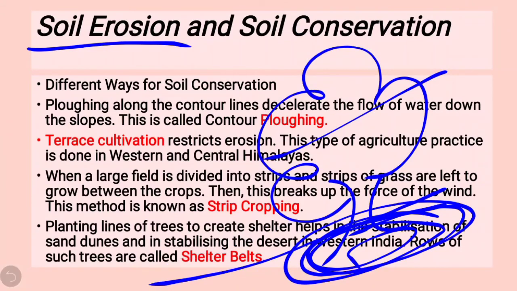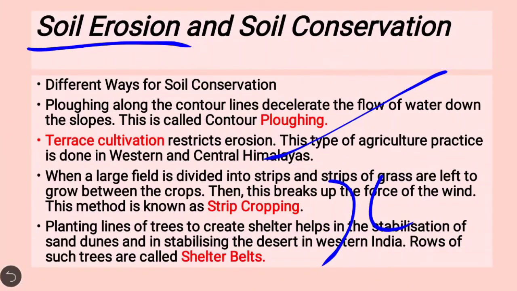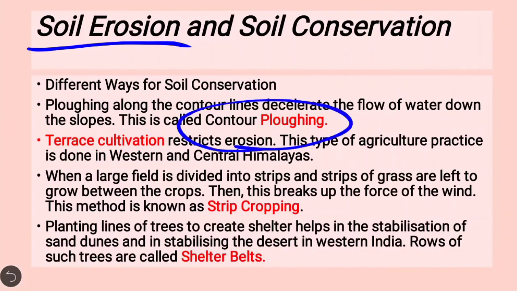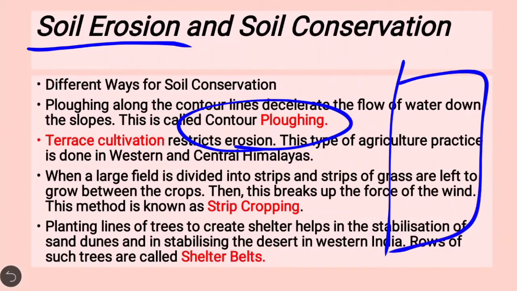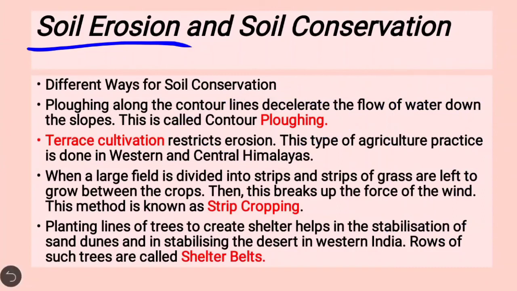If the soil is eroding from one area and moving to another area, then it is a process of soil erosion. There are some methods given for how we can do soil conservation. For example, the first is plowing along the contour lines, which decelerates the flow of water down the slope. This is called contour plowing. If you have a farm, you can make contours and do the farming there, so definitely it will reduce the flowing of the soil.